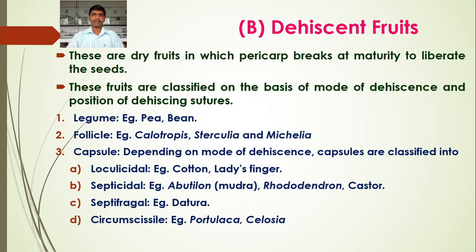So these are the different types of dehiscent fruits. One by one we will see these different types of dehiscent fruit.